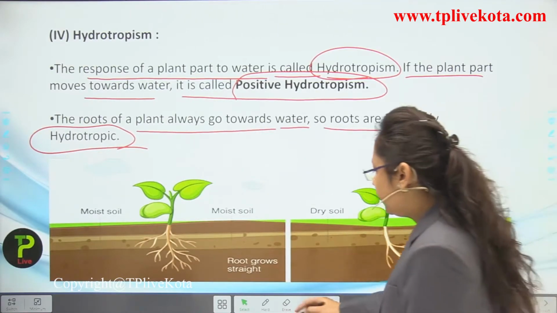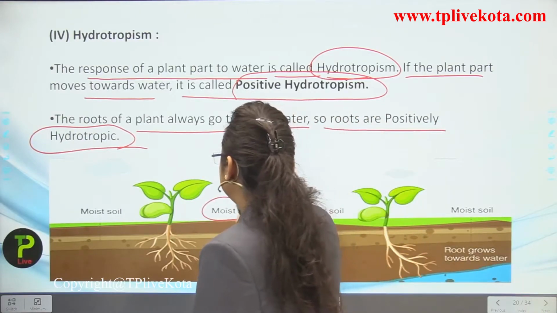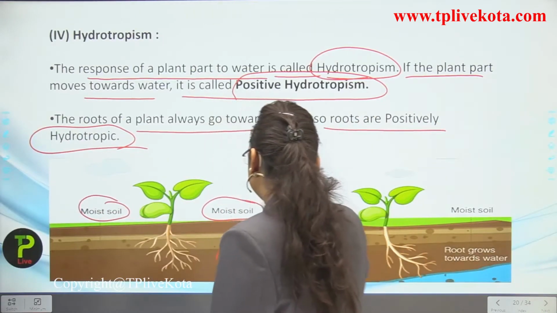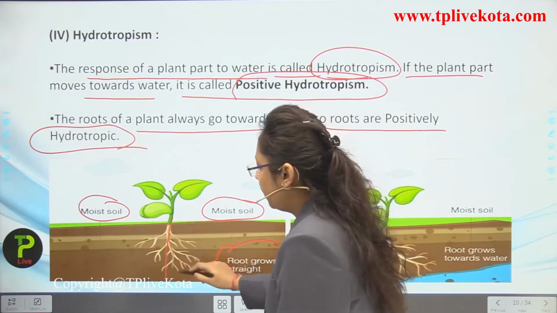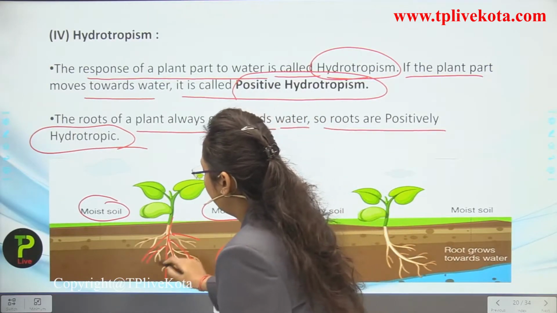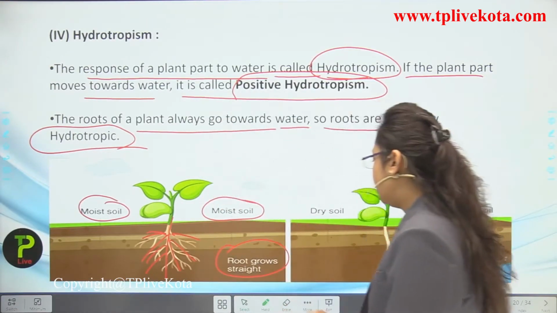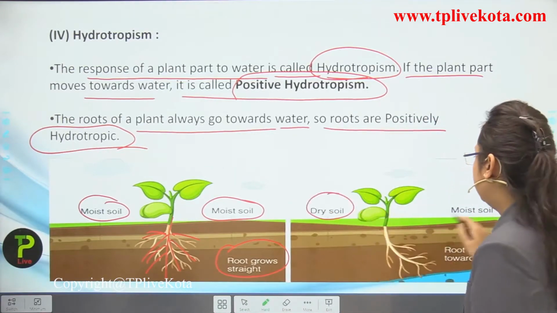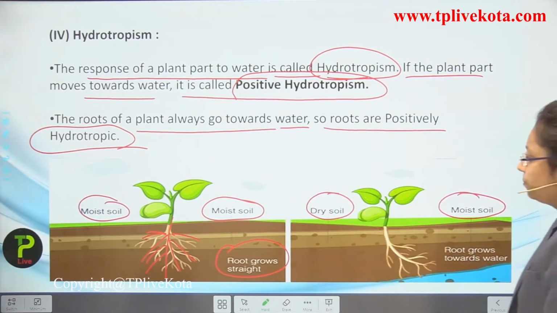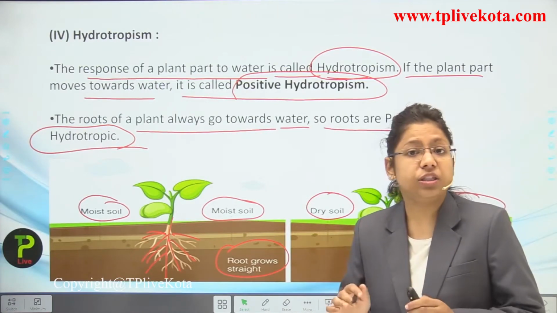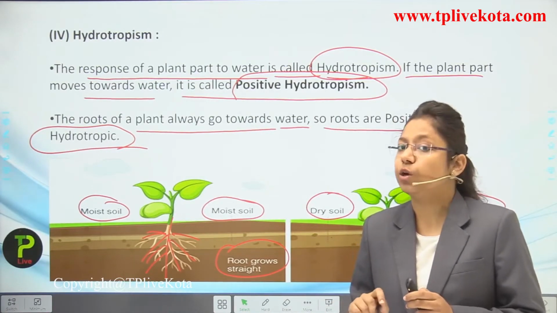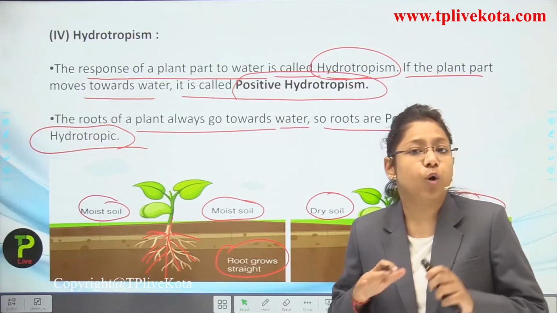Now you can see here that there is moist soil. Roots grow straight toward the water inside the soil. This is dry soil and this is moist soil. If you see here, the roots are not growing towards the dry soil, students, they are growing towards the moist soil.